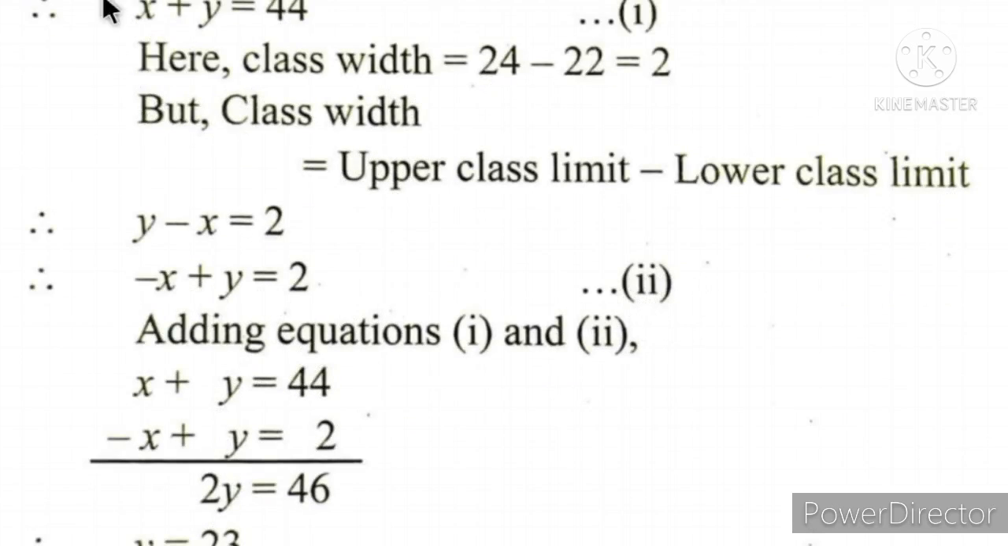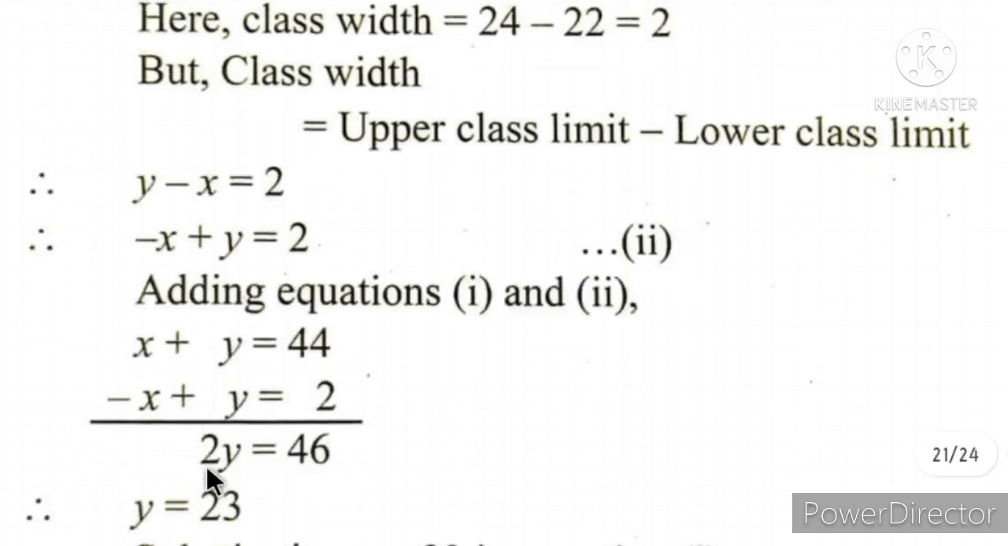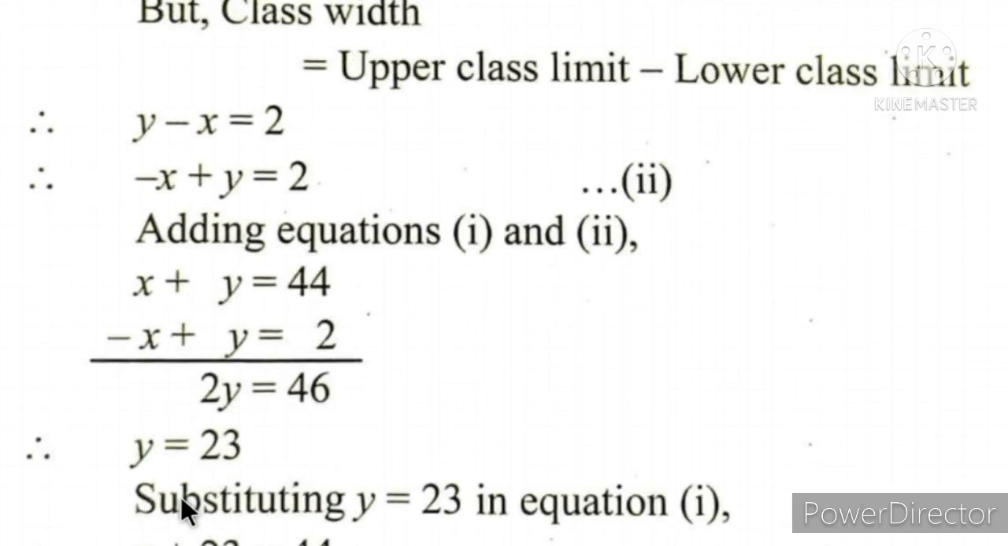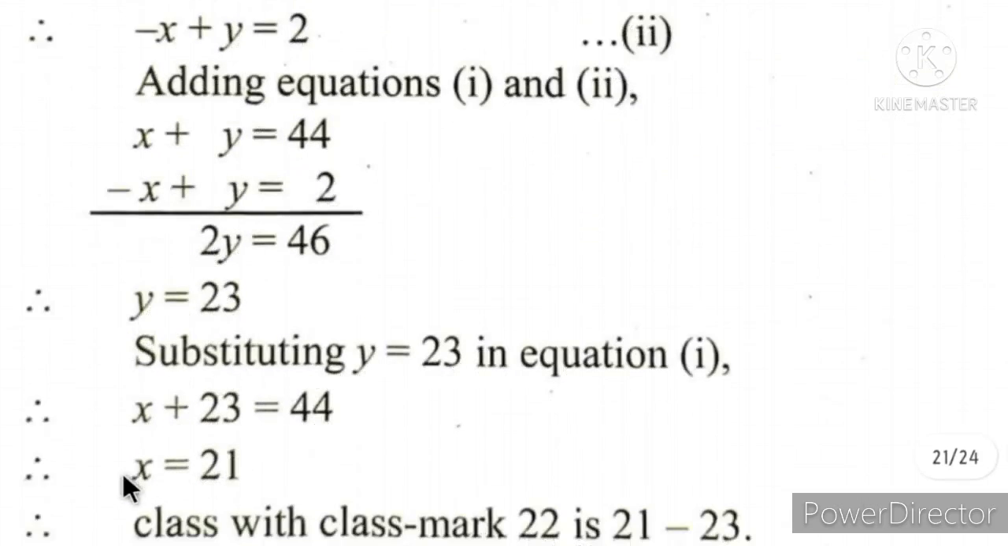Now here plus x is there, here minus x is there. Now let's add the equations 1 and 2. So x plus y is equals to 44, minus x plus y is equals to 2. Minus plus minus cancel, y plus y is 2y, 44 plus 2 is 46. That is y is equals to 46 upon 2, that is 23.